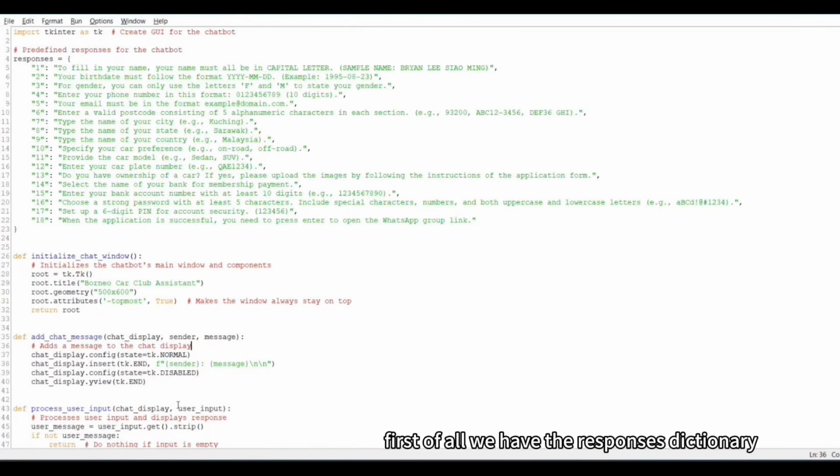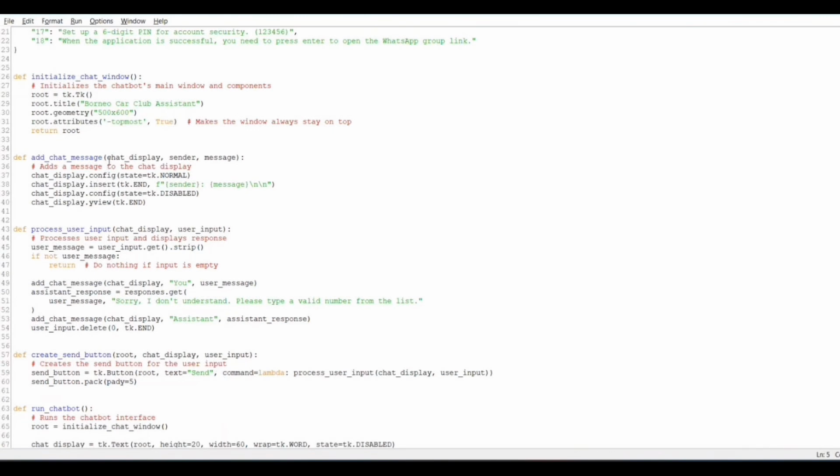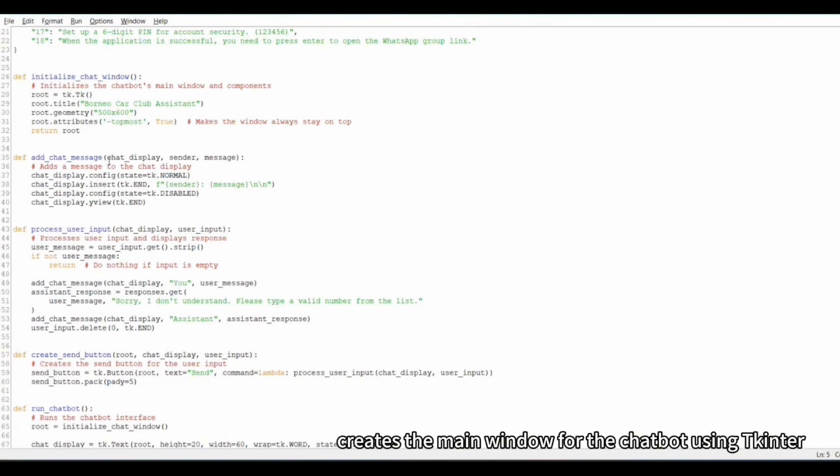First of all, we have the responses dictionary, which are predefined for the chatbot. So what this chatbot will do is it will ask if they have any problems and they will reply with one of these numbers. Then the proper response will be given. For the initialize chat window function, this just creates the main window for the chatbot using tkinter. And we have set the size and also the title for the window.